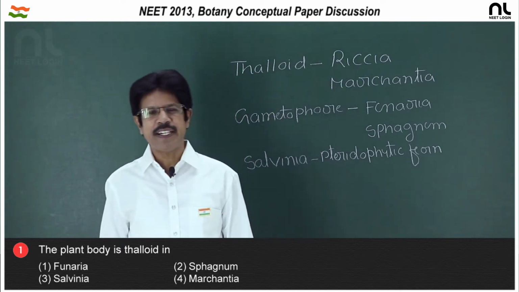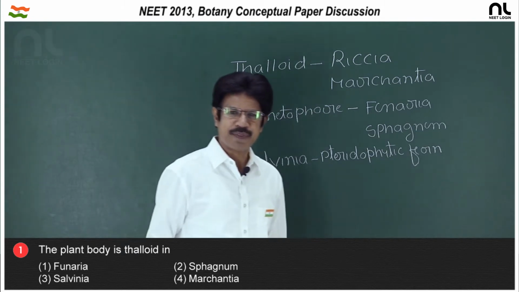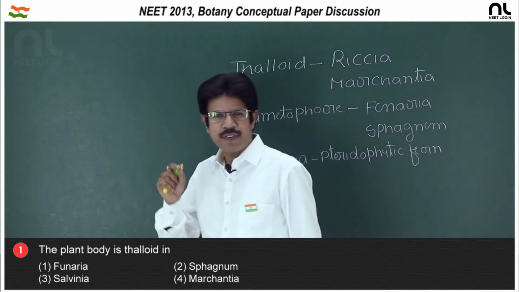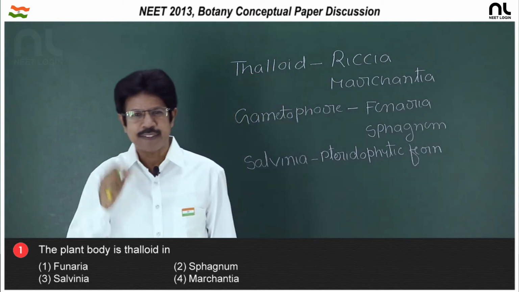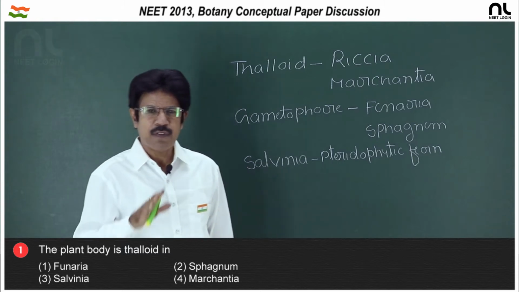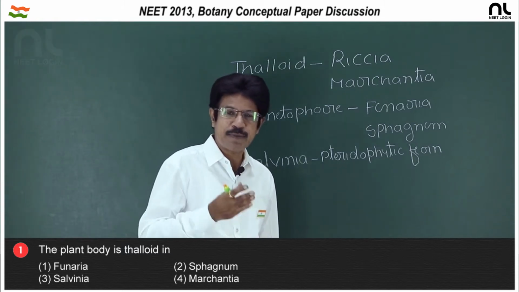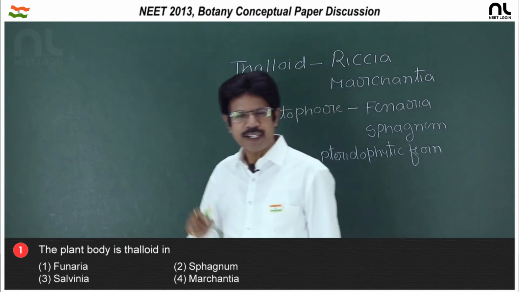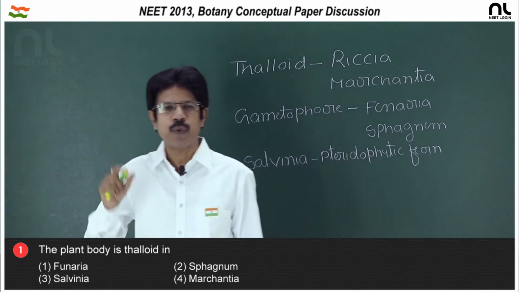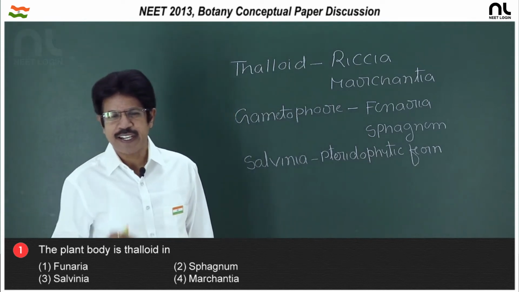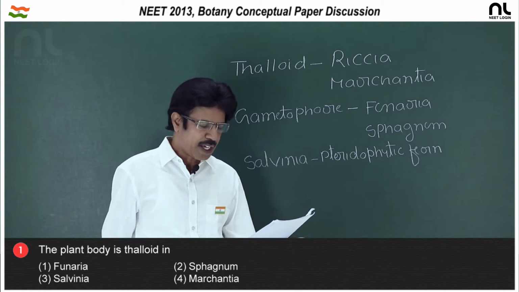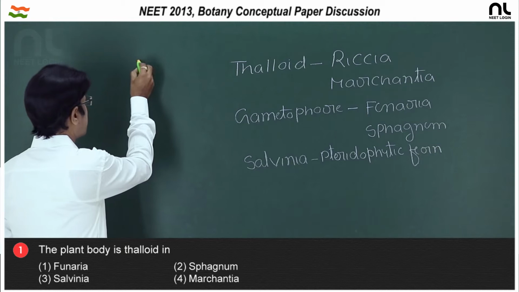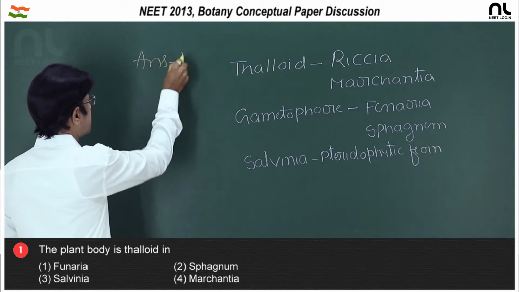In the case of Salvinia, it is a pteridophytic fern, a free floating hydrophyte, in which the first leaf performs photosynthesis, the second leaf helps in buoyancy, that is, helps in floating, and the third leaf, the submerged leaf, is dissected and behaves like a root for absorption of water. So the thalloid plant body is Marchantia, which is the right option, the fourth option.